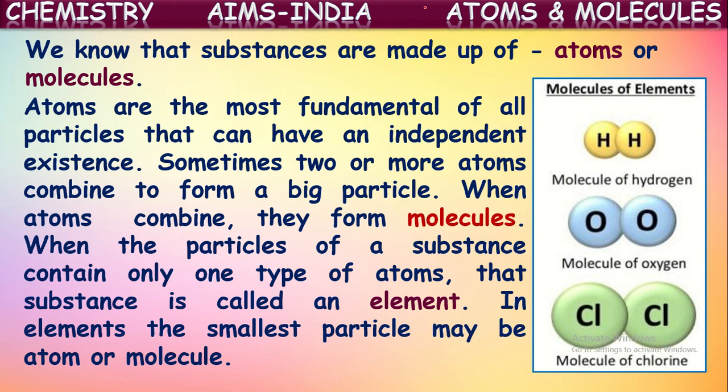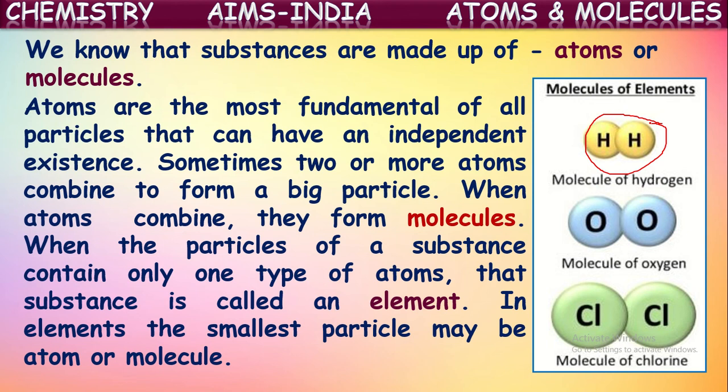If you see the first one, hydrogen element, it contains all hydrogen atoms only. But these atoms are not individual. Two atoms are in the combined state. They form one molecule of this hydrogen. So in each molecule of hydrogen, there are two hydrogen atoms combined one to another.